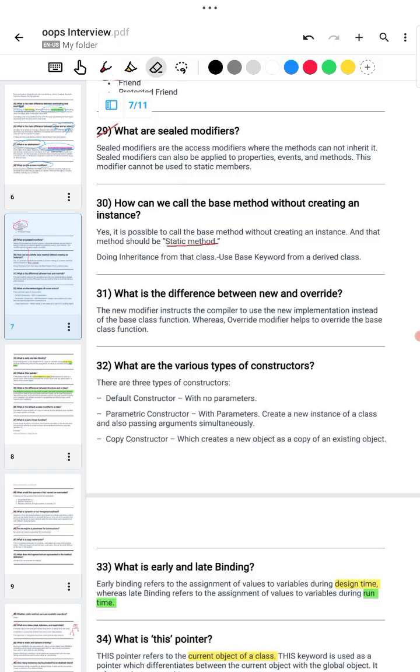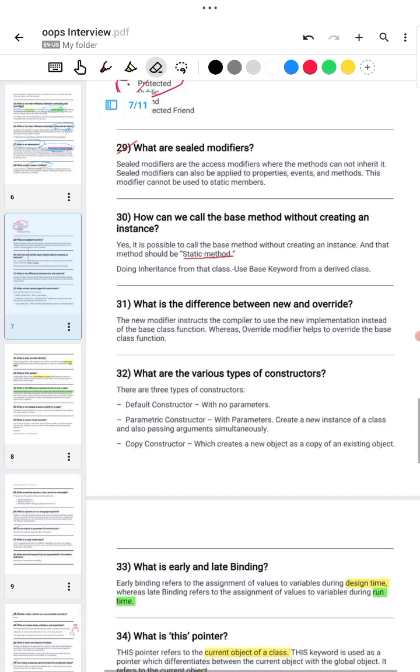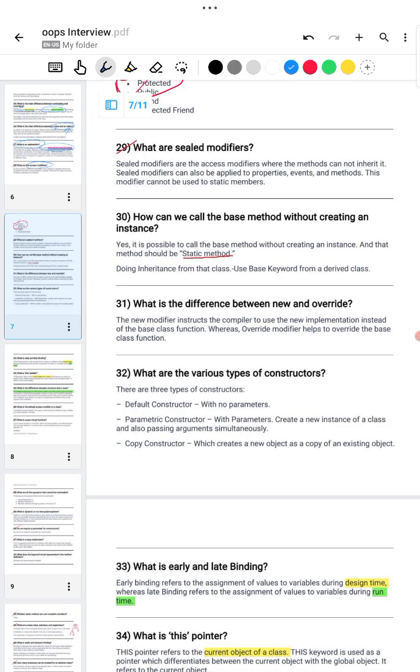What are sealed modifiers? Sealed modifiers are access modifiers where the method cannot be inherited. Sealed modifiers can also be applied to properties, events, and methods. And these modifiers cannot be used with static members.